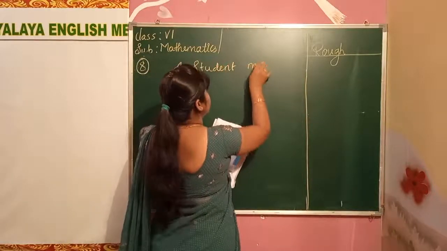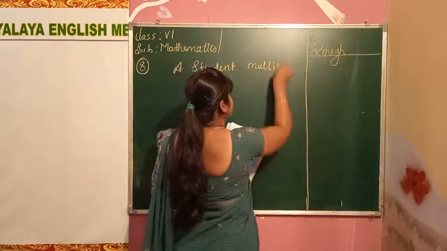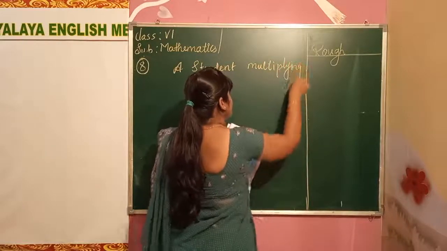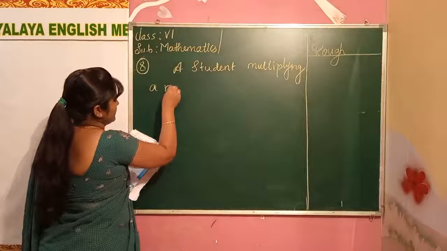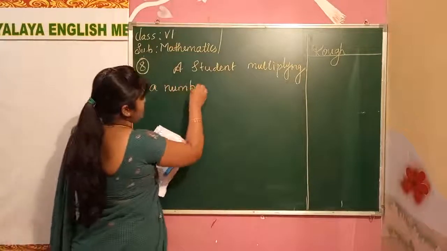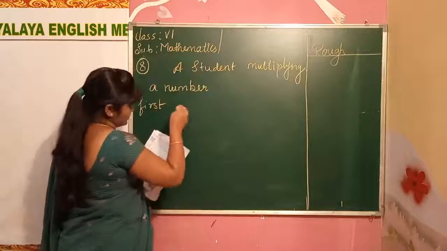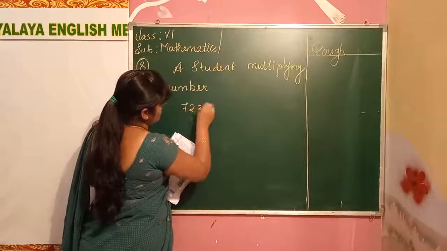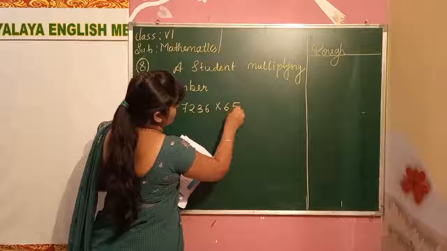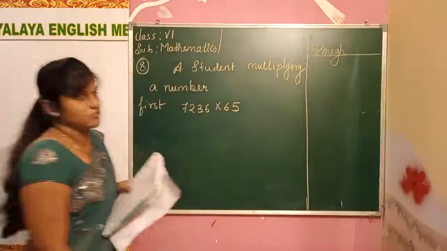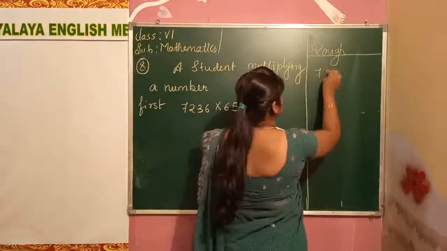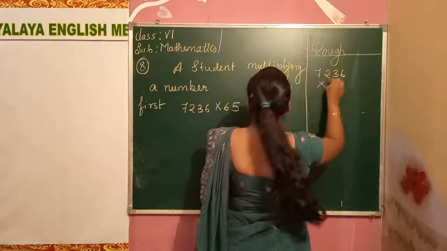Student multiplying the number. First what we have to do? First, 7236. She is multiplying with the 65. Okay, we will also multiply from this only. 7236. I am doing it on the rough side, see children.